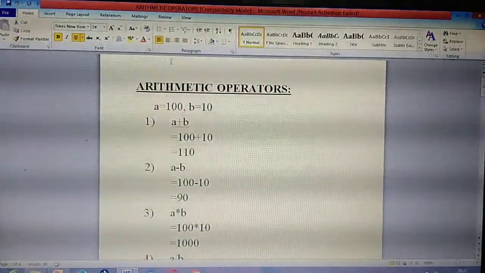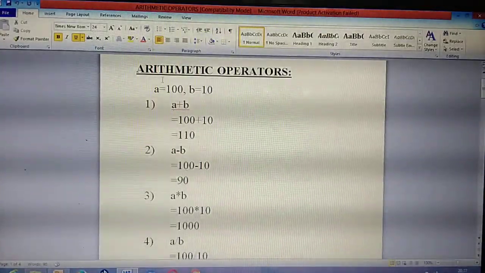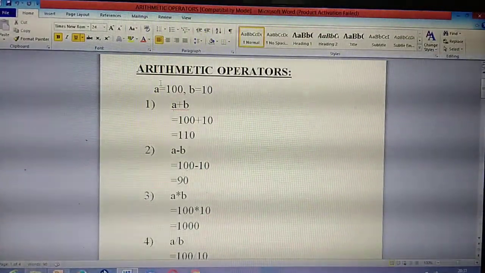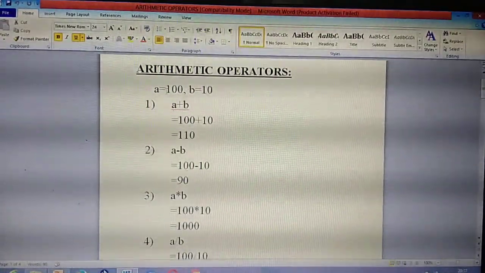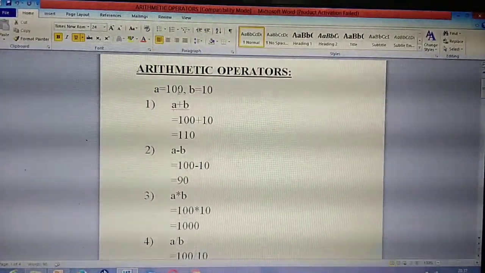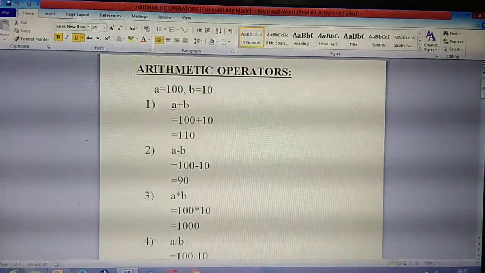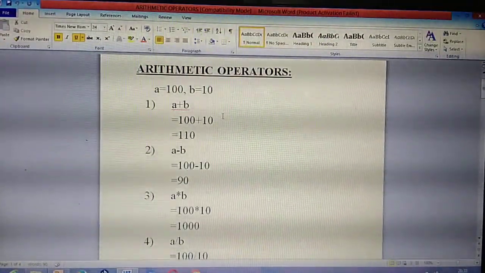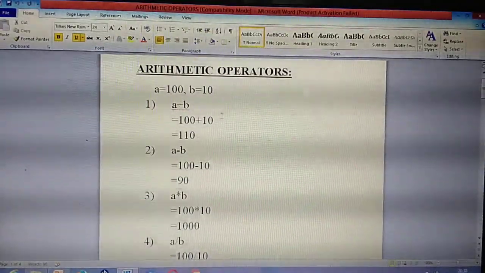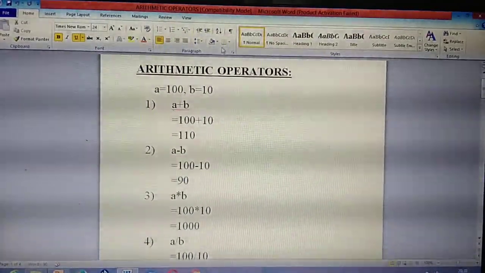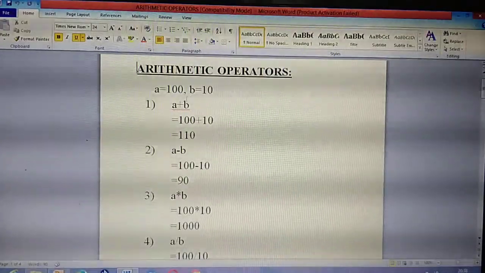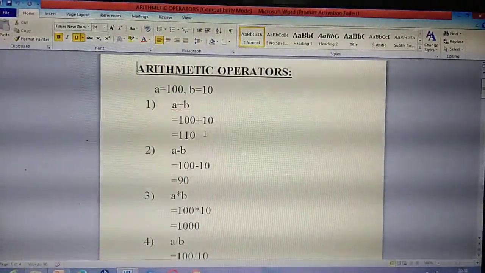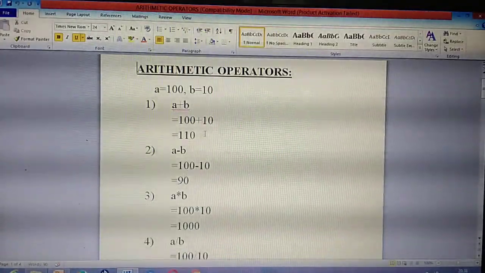In that tabular column, they have given how many operands it will take as input: 2. What are they? A and B. They have given A as, what's the value of A? 100. What's the value of B now? 10. Okay, listen. What's the first operator? Addition. What's the use of addition? Adding two numbers. A plus B. What's the value? 100 plus 10? 110. Is it visible for you?